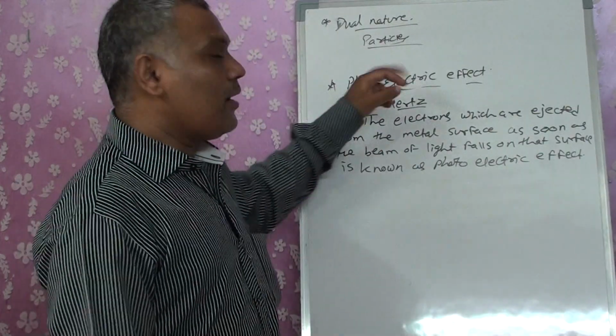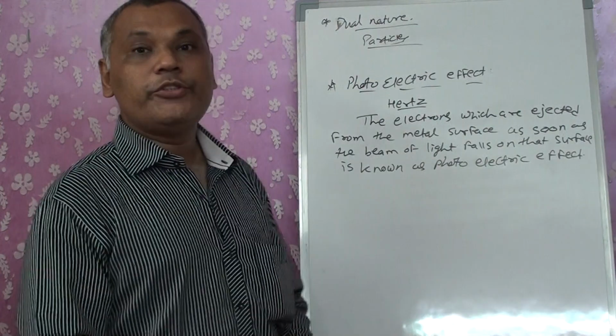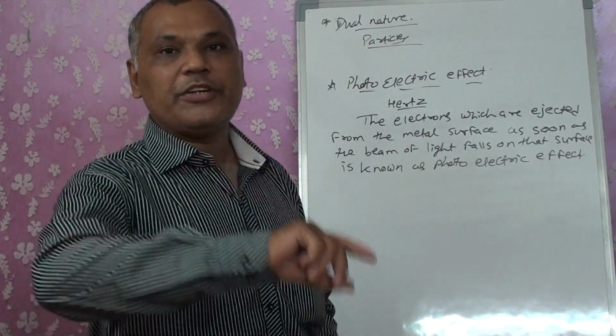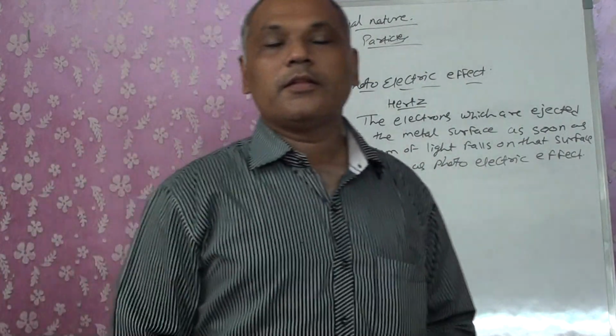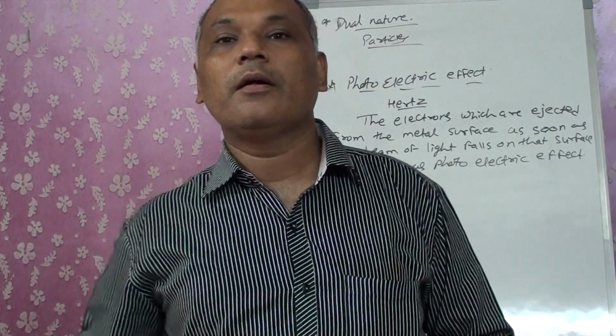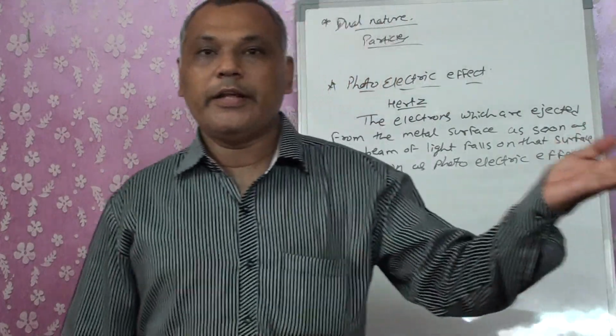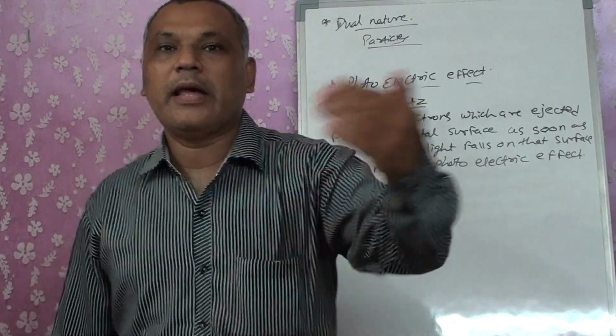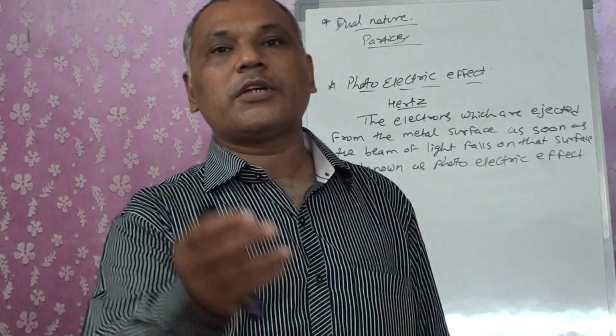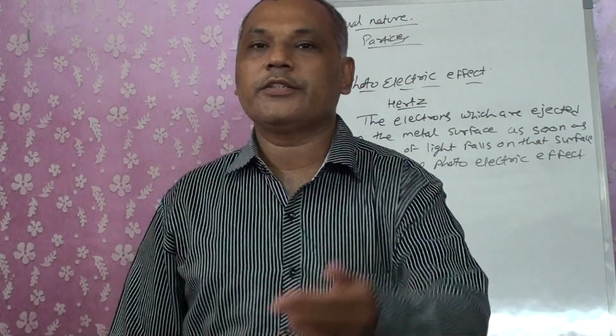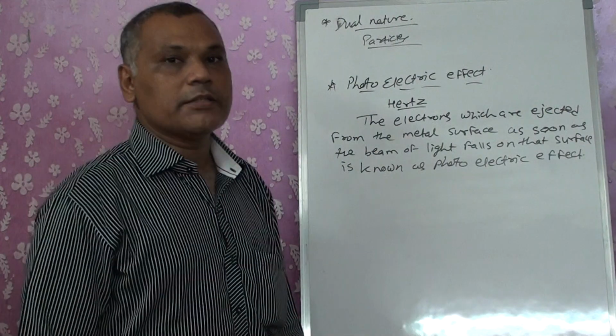So Planck and Hertz together proved that whichever radiations we have, they also have a particle nature, because radiation falling onto the metal emits electrons, which have mass.